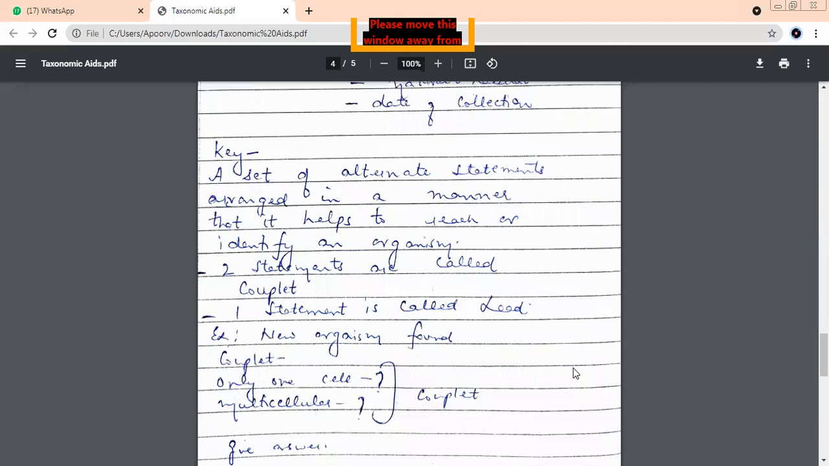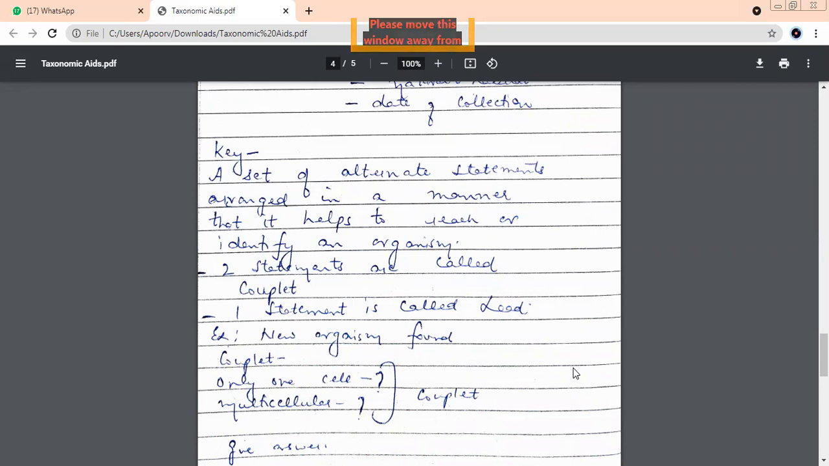How about going ahead with the nomenclature and classification? Which is the aid which is going to help you? Key. Key is something very simple. Understand, we always have two options given everywhere. And according to those options, we select one and proceed to the next level. See, a key is a set of at least two alternate statements arranged in a manner that helps to actually identify an organism.